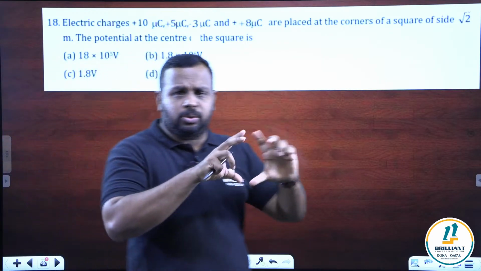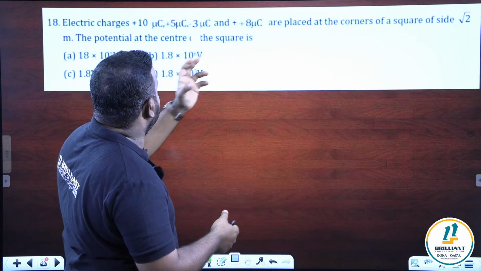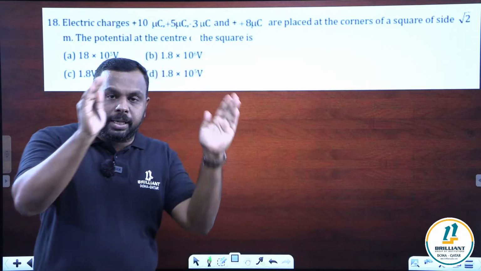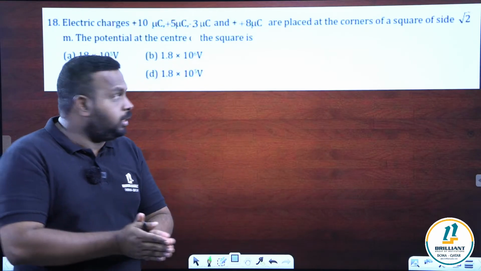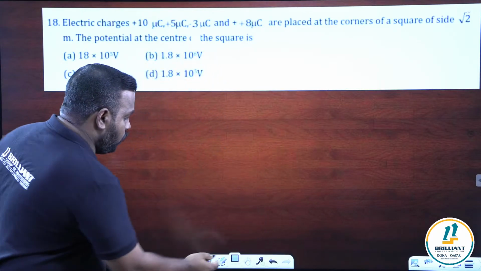So there are 4 charges. You can see 4 different charges. Out of the 4 charges, 3 of them are positive charges and there is a negative charge as well. We are placing them at the 4 corners of a square. Then what is the potential at the center of the square? At the center, what will be the potential?